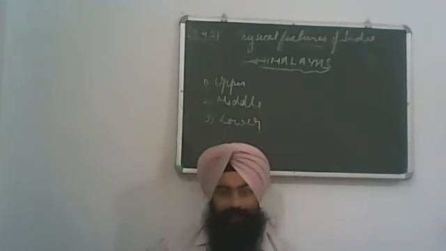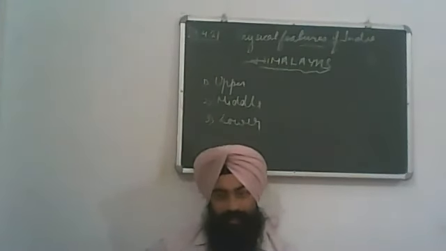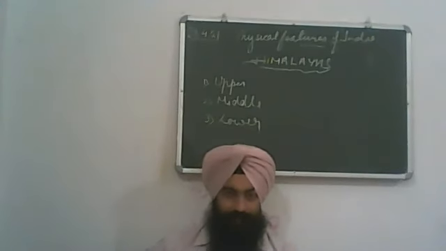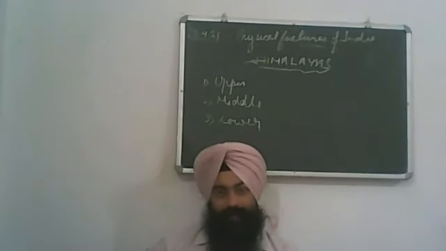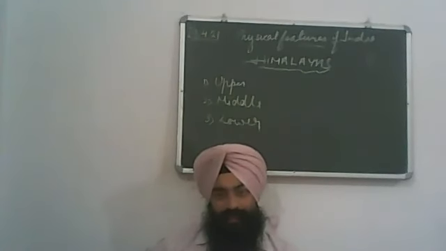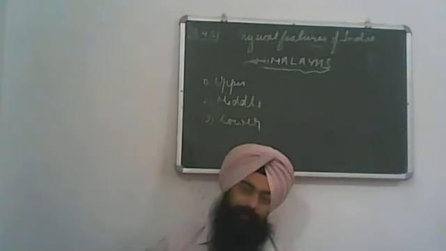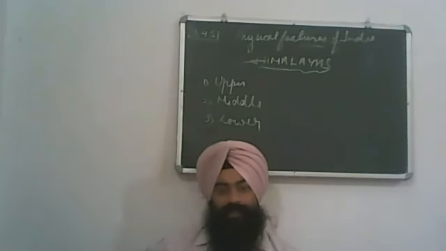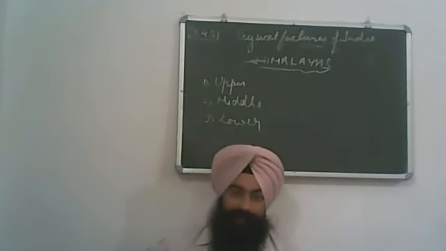Now, clear basin: the land which is drained by one river. So three river basins: Indus river basin, Ganga river basin, and Brahmaputra river basin.